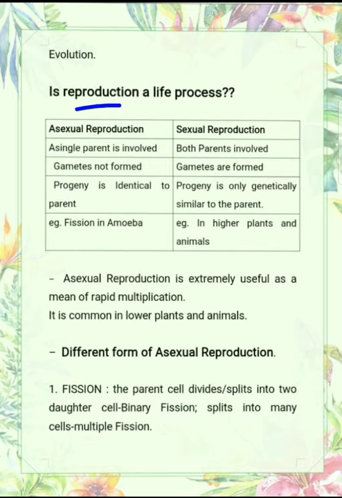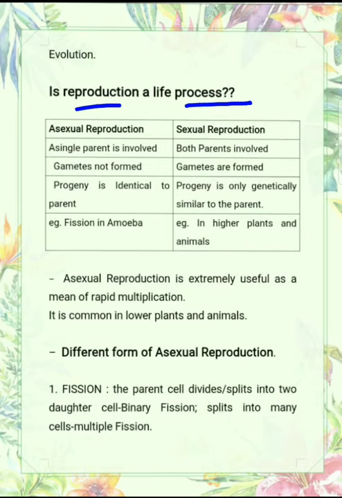कोई भी person जो reproduce नहीं कर सकता वो भी तो alive है, क्या वो मर जाएगा? No. Means reproduction ज़रूरी है for the continuity of species on the earth, but if a person can't reproduce then also he can be alive. So we can't say that reproduction is a life process.